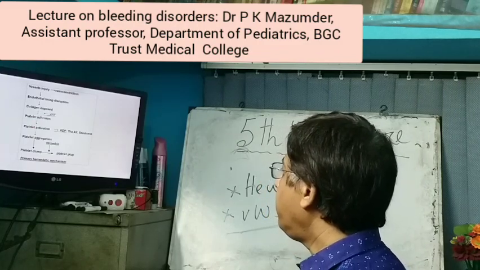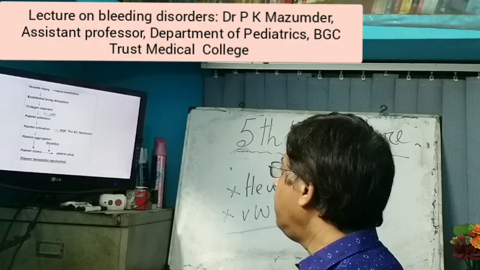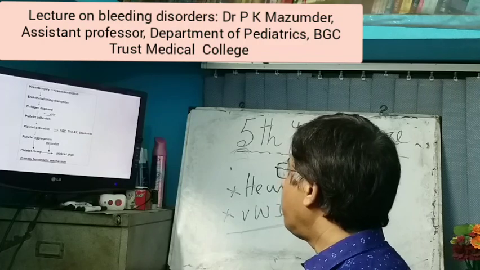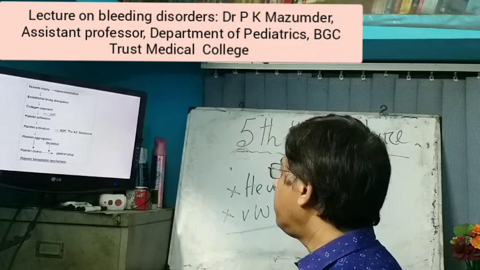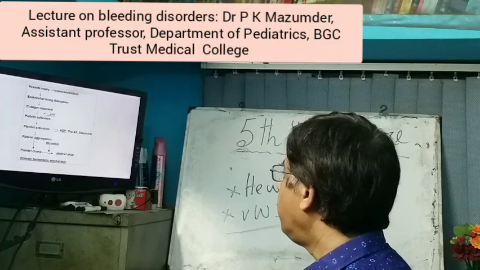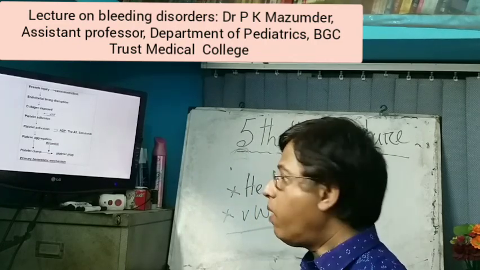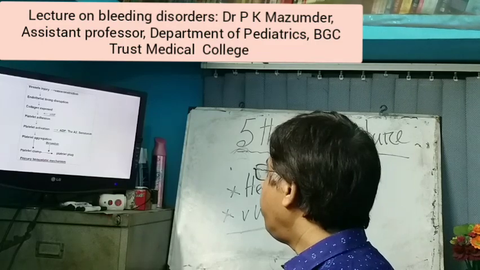When platelet adhesion occurs, there is platelet activation and release of ADP, thromboxane A2, serotonin. These factors again lead to platelet aggregation and produce a platelet clump. This is the primary hemostatic mechanism.